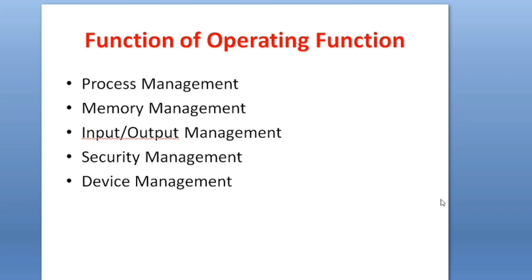Next one is memory management. You know that there are primary memory and secondary memory in our computer, like RAM, ROM and hard disk. The management of these types of memories is also required for RAM, ROM or secondary devices. So memory management is the second function of the operating system. That means the operating system manages what will be stored in the RAM and what will be deleted from the RAM, and how the storage will be done on the hard disk. These types of functions will be looked after by the operating system.